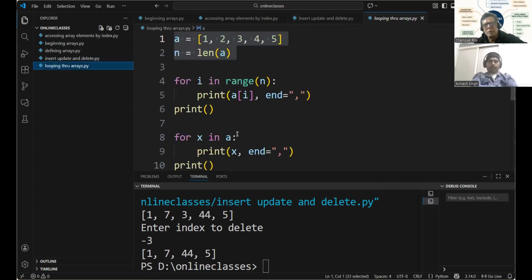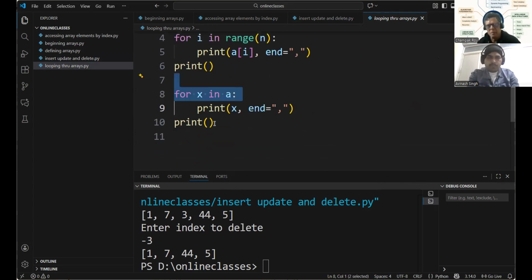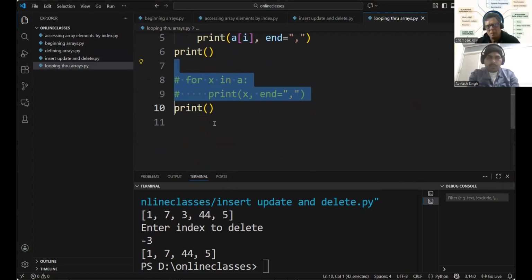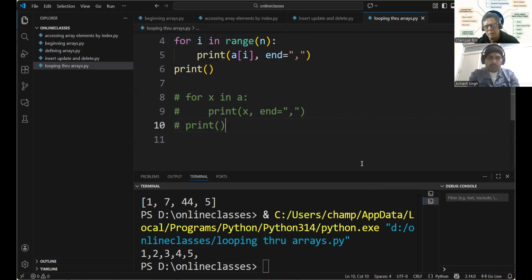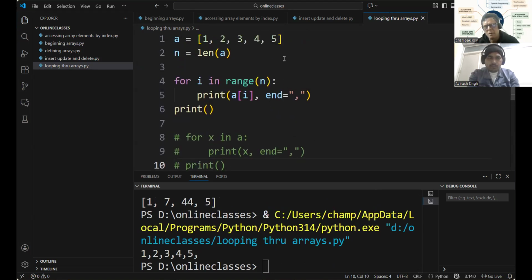Now we'll try looping through an array. There are a number of elements in an array, and we'll loop through and print them. See, this is our array: 1, 2, 3, 4, and 5. I'm using the indexing loop. We loop through and printed all the numbers in the array.